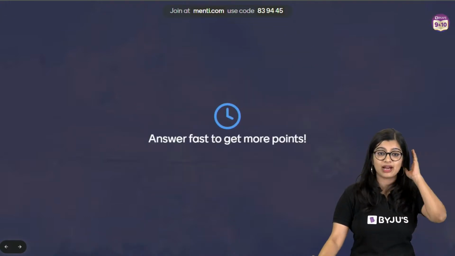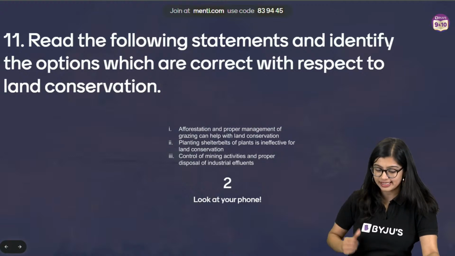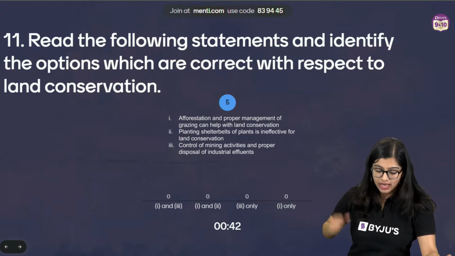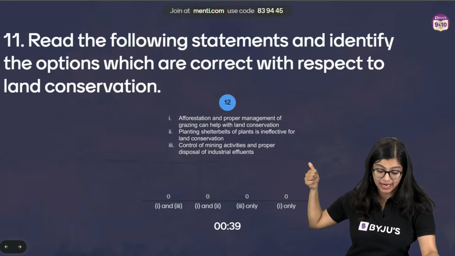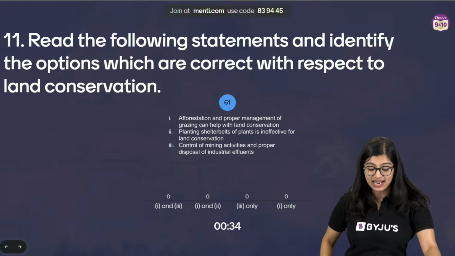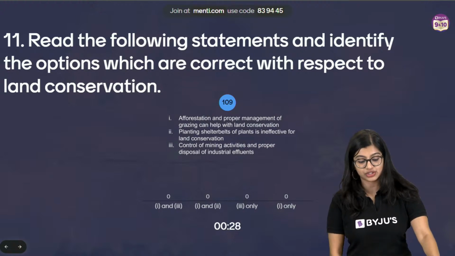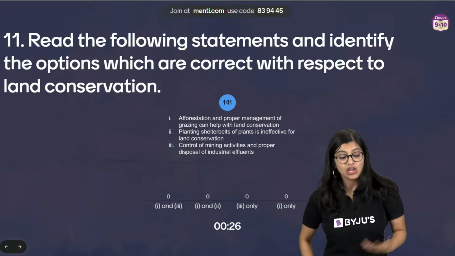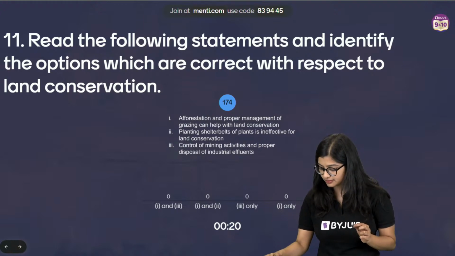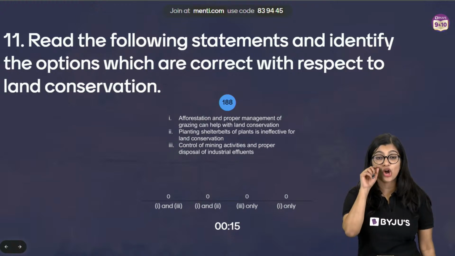Question number 11, everybody, on your screen now. Read the following statements and identify the options which are correct with respect to land conservation. Afforestation and proper management of grazing can help with land conservation. Planting shelter belts of plants is ineffective for land conservation. Controlling mining activities and proper disposal of industrial effluents can help with land conservation. Which options are correct? Everybody read it carefully, right? Read your options carefully.